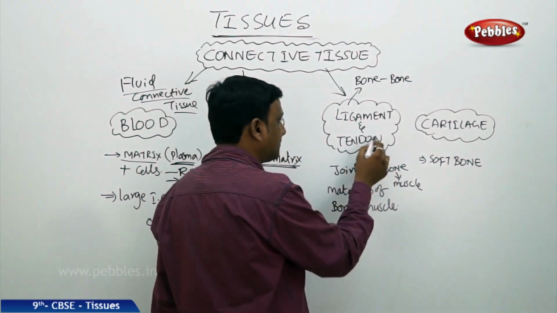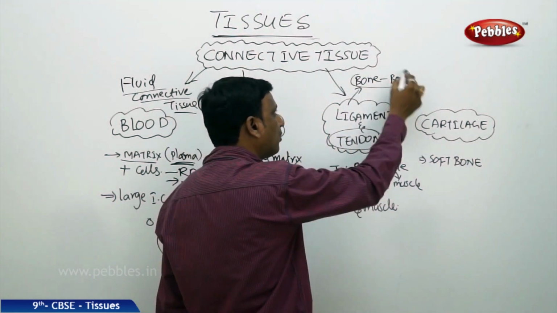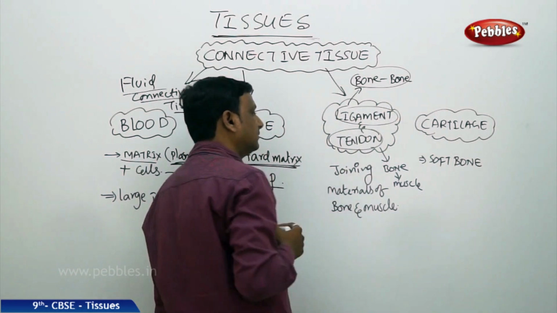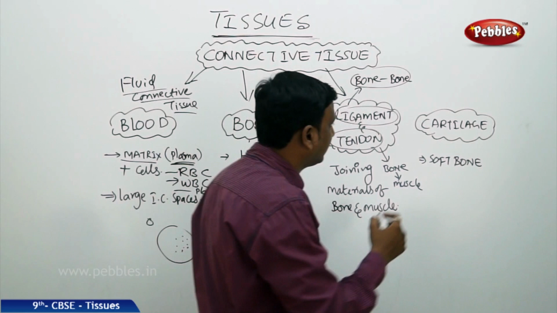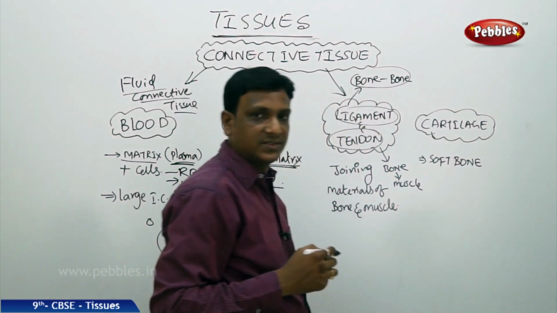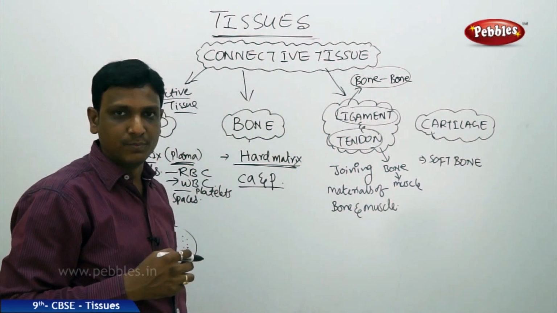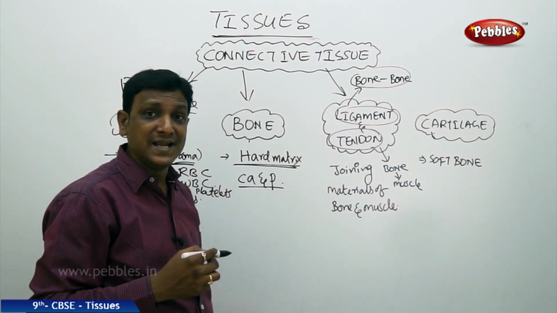So bone and muscle are attached by tendons. Bone and bone are attached by ligament. So this is the connective tissue, ligament and tendons. And the next one is cartilage. What is this cartilage? Cartilage is nothing but a soft bone. You see that at the endings of the bones.